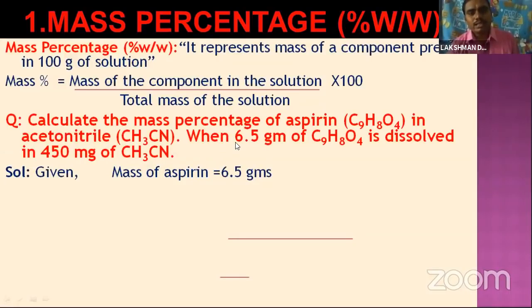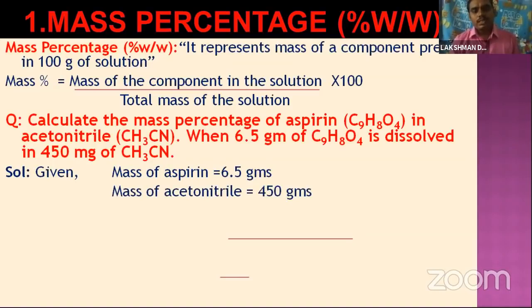Okay, so once again read the problem. Calculate the mass percentage of aspirin in acetonitrile. So aspirin will be present in the acetonitrile, and the second thing is we want to calculate the mass percentage. Okay, got it? Next, the weights are given in the problem. Acetonitrile weight is 450 is given, aspirin weight is 6.5 is given. So coming to the solution, given mass of aspirin is 6.5 grams and mass of acetonitrile is 450 grams. What is the formula of the mass percentage?